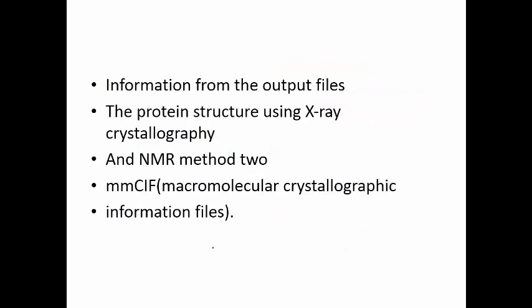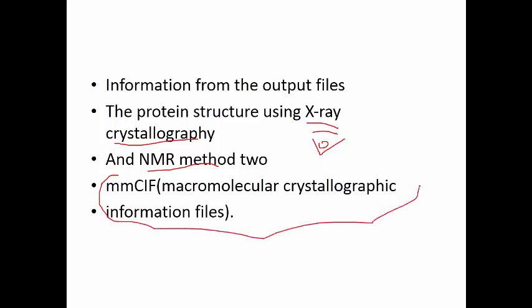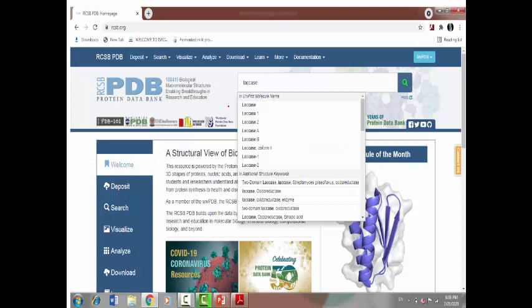What do they require? They require the structure of the protein elucidated in X-ray crystallography format and NMR. Both of these methods must be submitted by the researcher. Second thing, whatever you are submitting should be in a certain file called an mmCIF file, macromolecular crystallographic information file. The format they accept is mmCIF. Once you have this with your data, you can submit it to the RCSB.